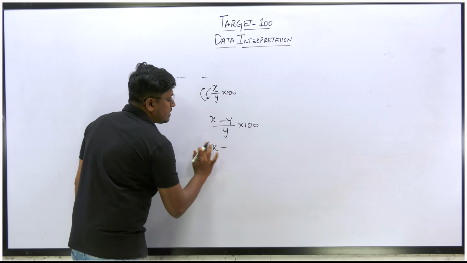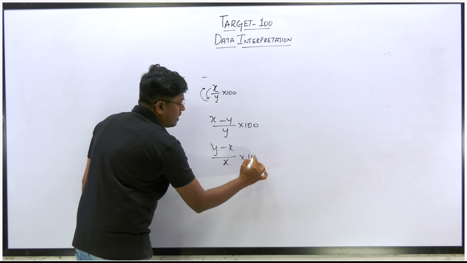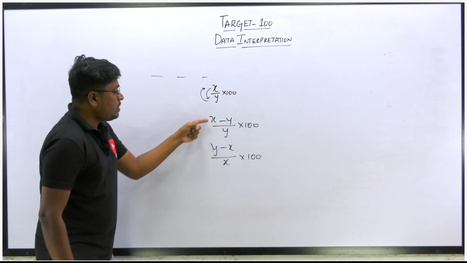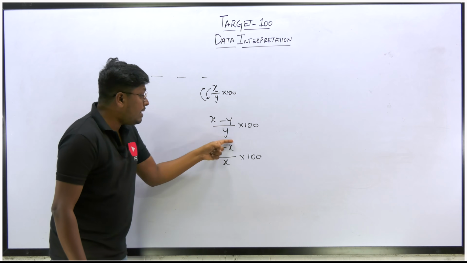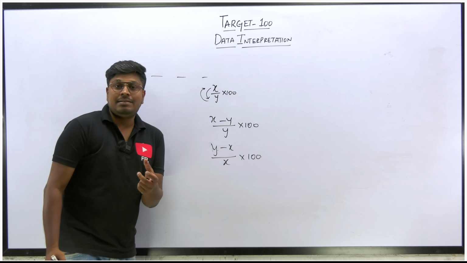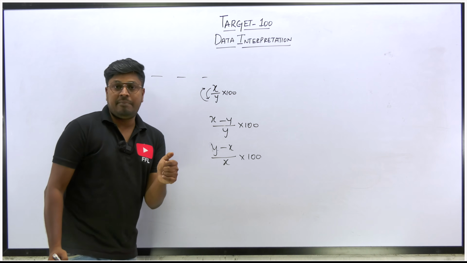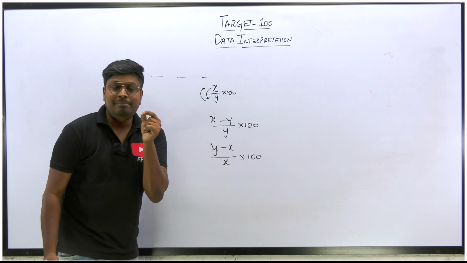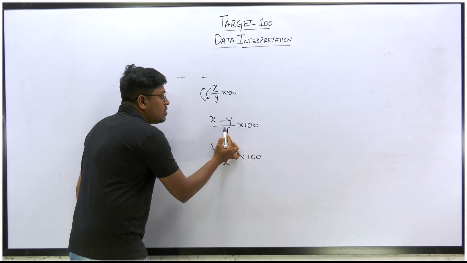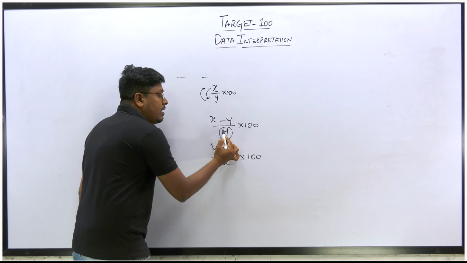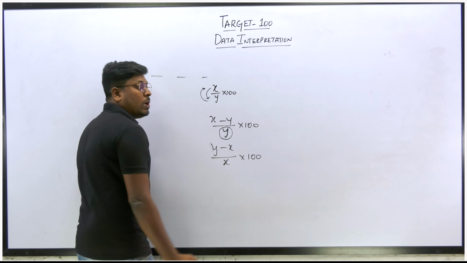Similarly, (X minus Y) minus X divided by X into 100. Here you can see the major difference is (X minus Y) by Y, but here (Y minus X) by X. The thing here is, you should not sit and by-heart these kinds of formulas. It's completely a waste of time. You should understand one important thing: the value that you are going to compare should come in the denominator. Here our target is to compare with Y, so only we are using Y in the denominator part.